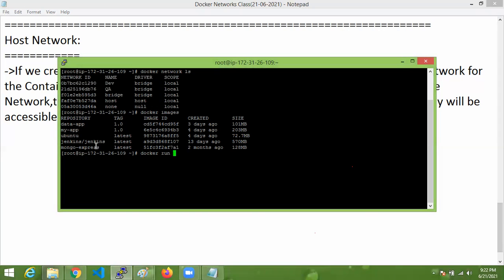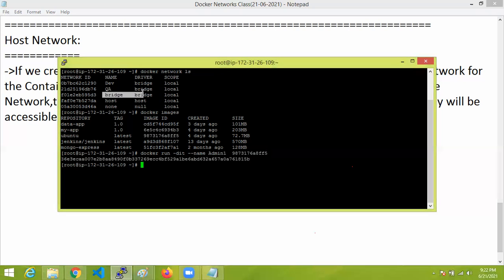run --name admin one. And the default one I'm going to create first. If I use this by default, what network does it come under? Bridge network. This one. In this, it is going to be created.